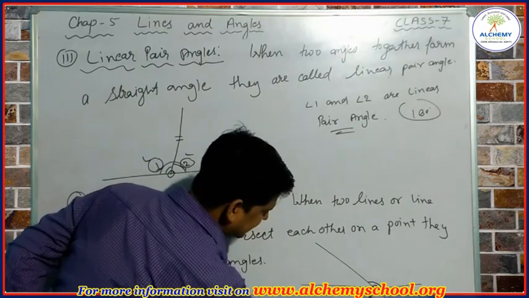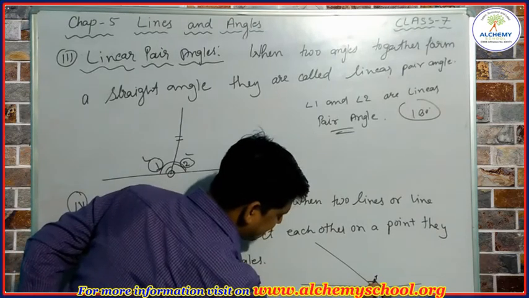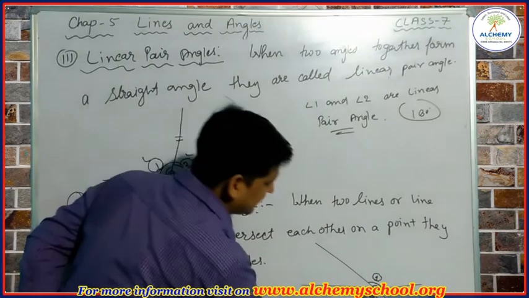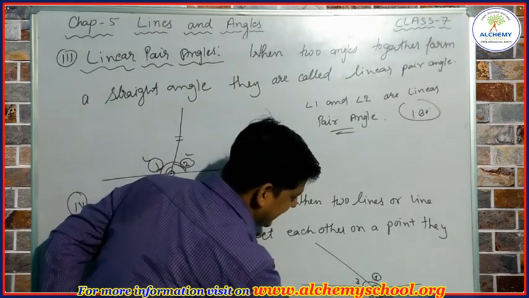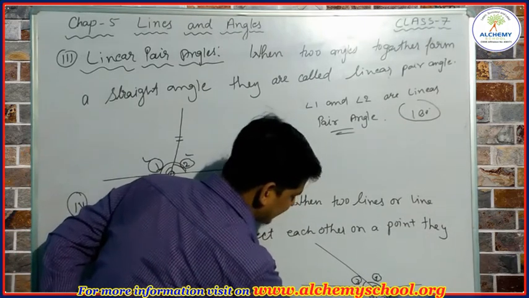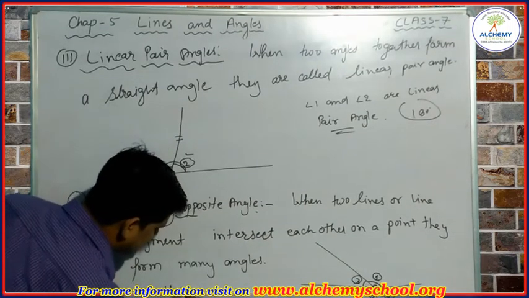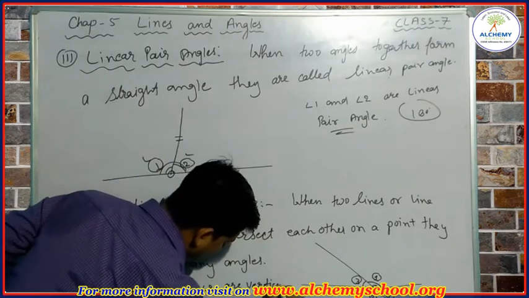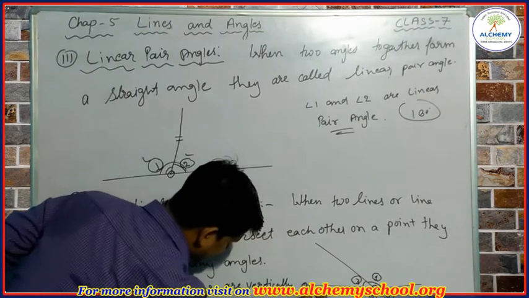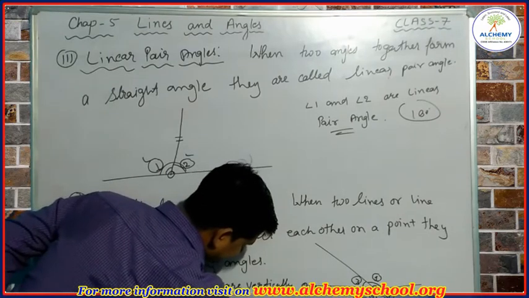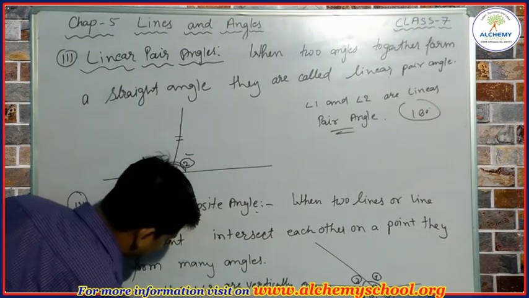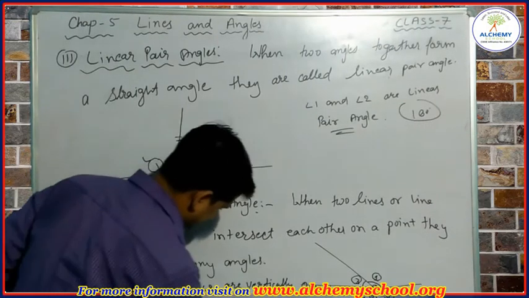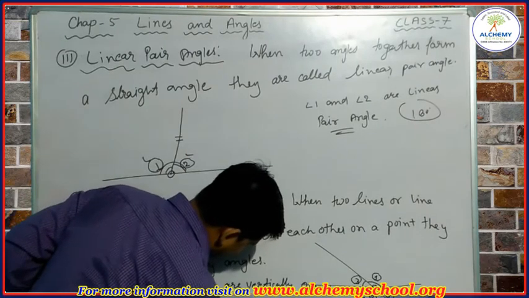When these two line segments cross each other at a point, they form angles. So this angle and this angle are called vertically opposite angles. We can write angle 1 and angle 2 are vertically opposite angles. In the same way, angle 3 and angle 4 are also vertically opposite angles.